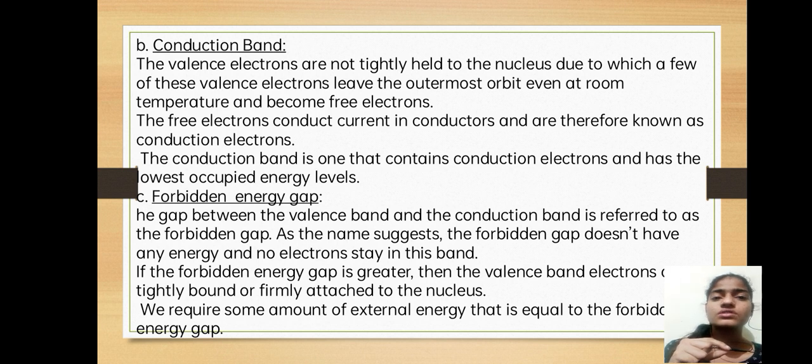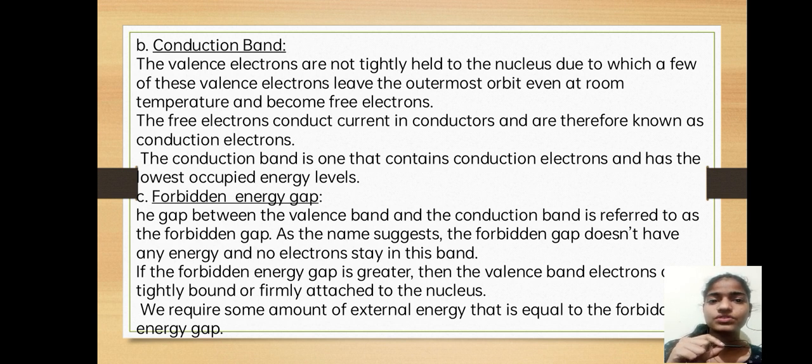So these electrons, which leave the outermost shell and come out of it, are called free electrons, and they conduct current in conductors and are therefore known as conduction electrons. The conduction band is one that contains conduction electrons and has the lowest occupied energy levels. Comparing with the valence electrons, valence has the highest occupied energy levels.